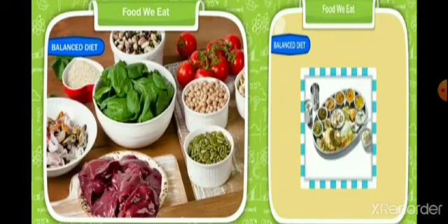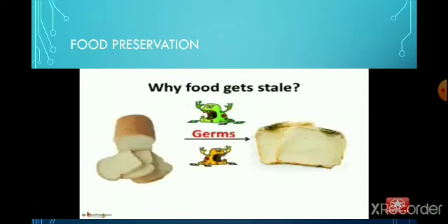Milk is considered a complete food for babies because it contains all the nutrients that are required by a baby to grow. Now we will talk about food preservation. Now we have seen that food gets spoiled easily. So we have to protect the food from getting spoiled.